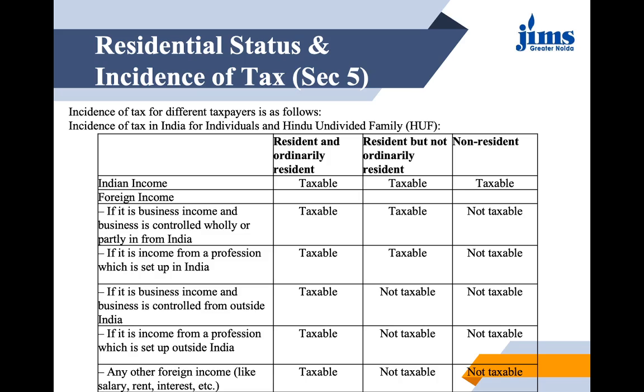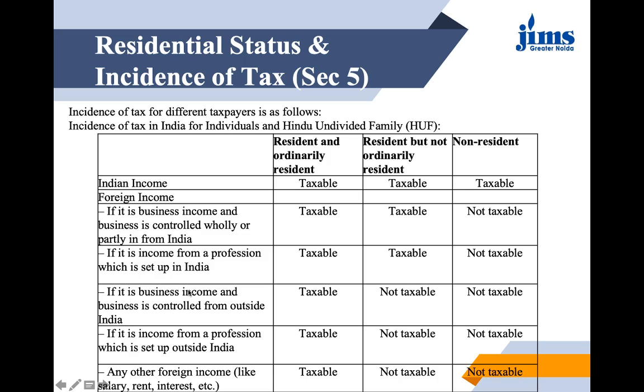See the case of non-resident: if the business income is there and that business is controlled wholly or partially from India, then it is not taxable for a non-resident. Next is the income from a profession which is set up in India, again the same case: it would be taxable for the resident, be it ordinary or not ordinary, but it is not taxable for a non-resident.